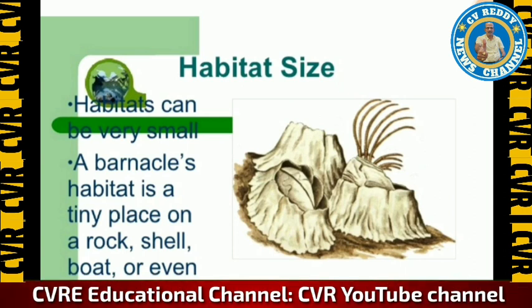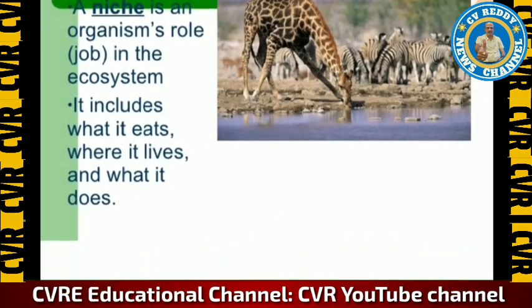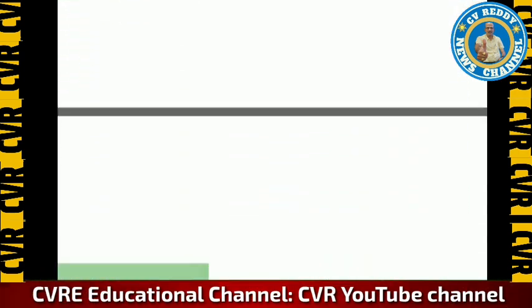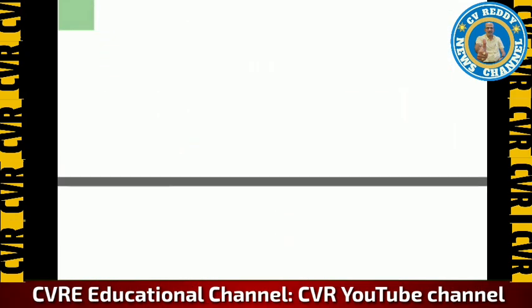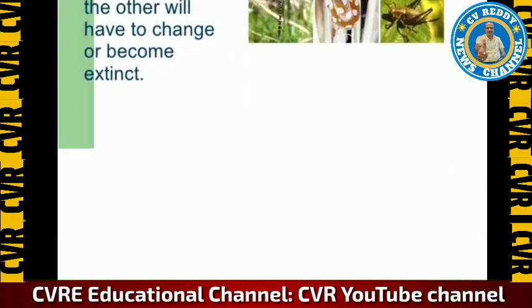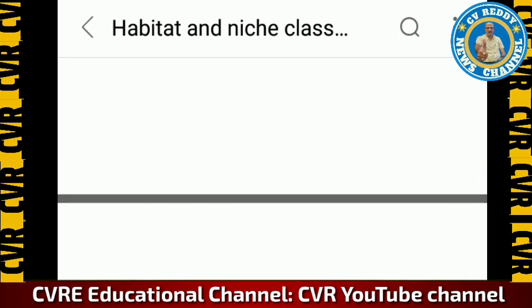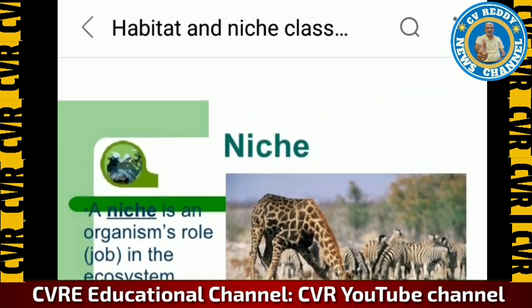it does not contain components. It is the flow of energy from one organism to another through an ecosystem. It is a part of the habitat only, where it defines the shelter for a living being, and a niche supports a single species at a time, and it is species specific. Here are some examples you can observe on the screen.